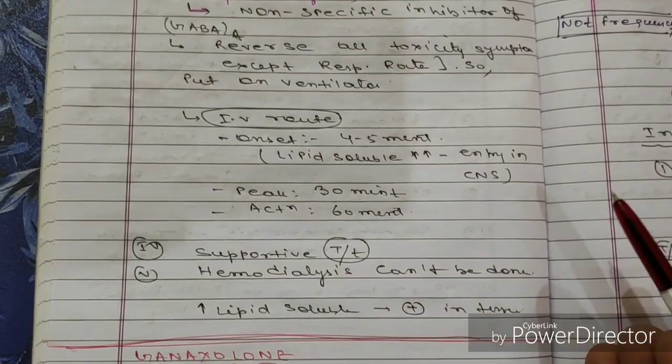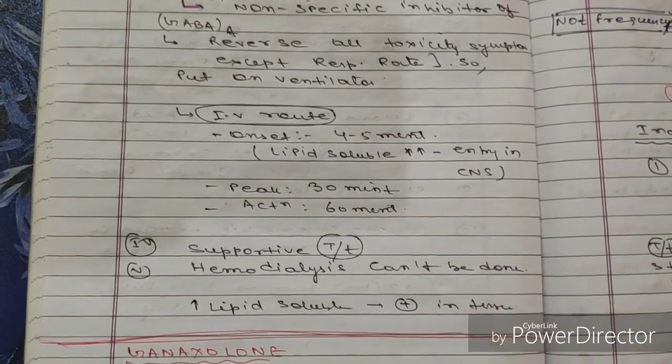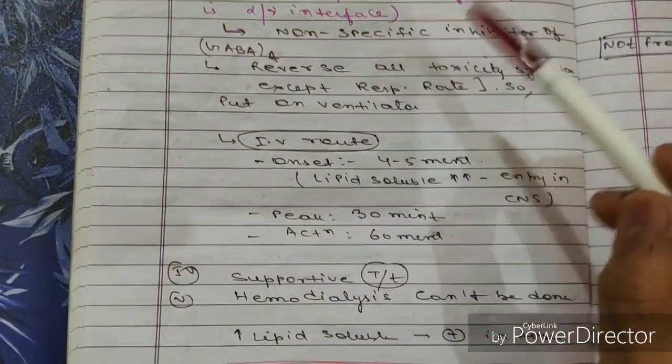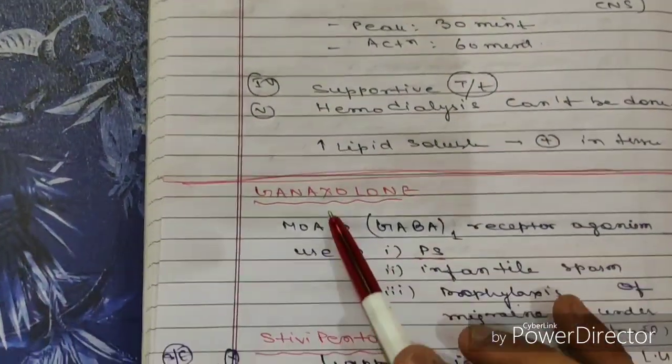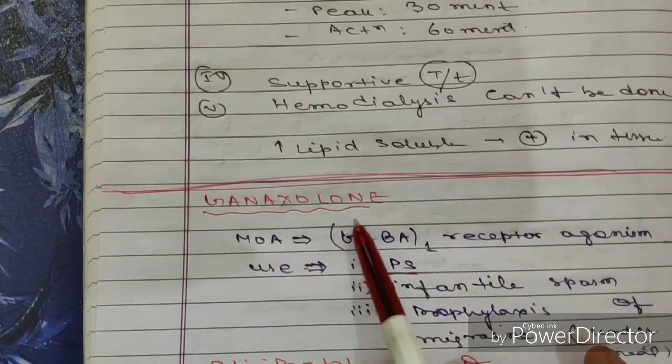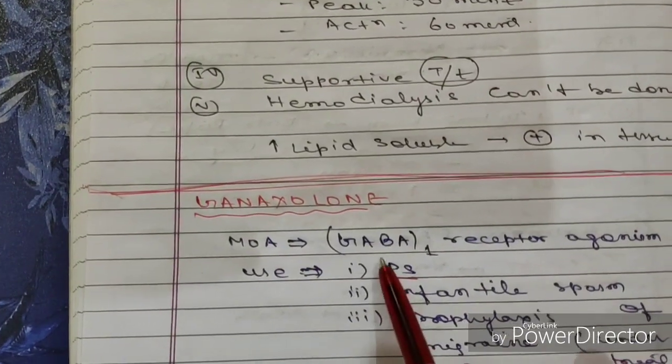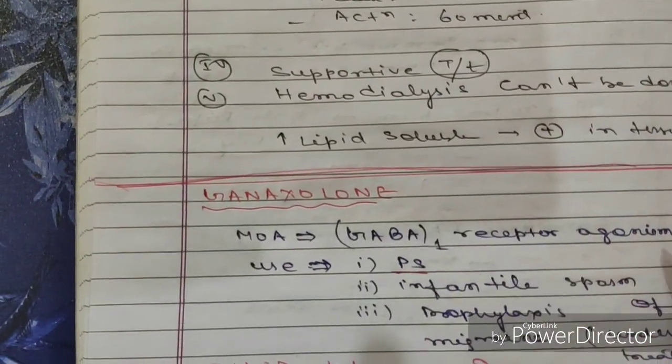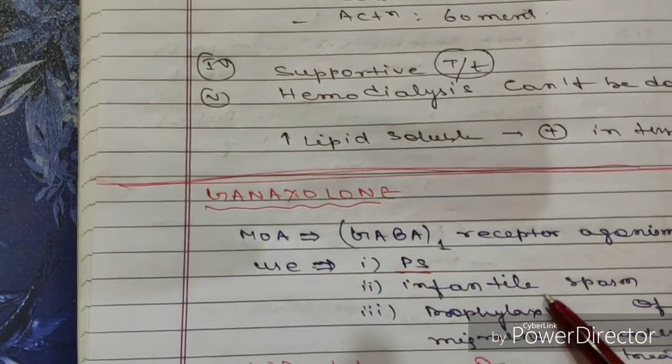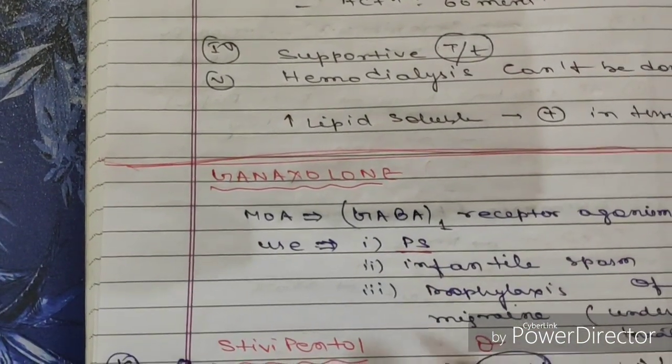Supportive treatment you should also give. Hemodialysis can't be done. Okay, so these are the benzodiazepines. Two more points. The next is ganaxolone. Its mechanism of action is as a GABA-A receptor agonist. Use is for infantile spasm, prophylaxis of migraine, like this.